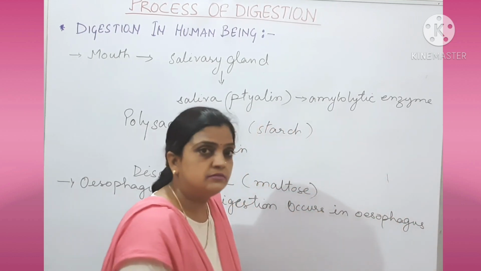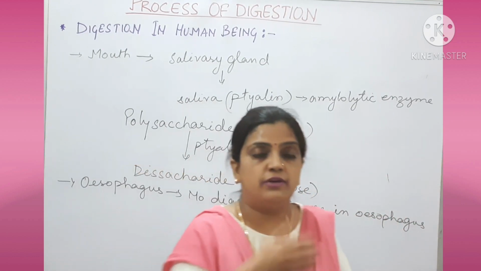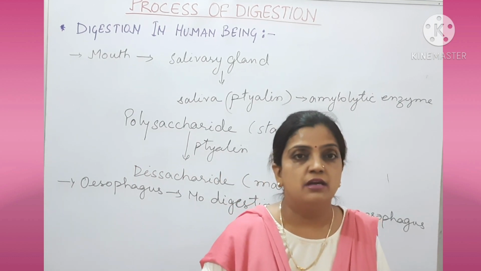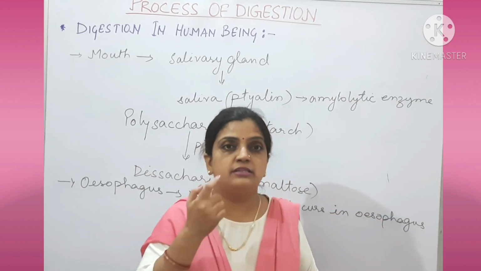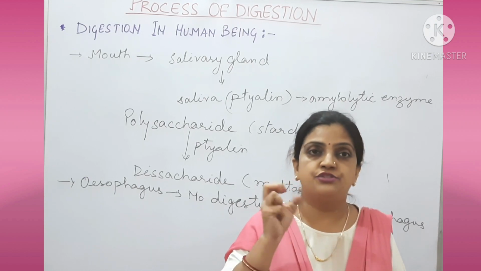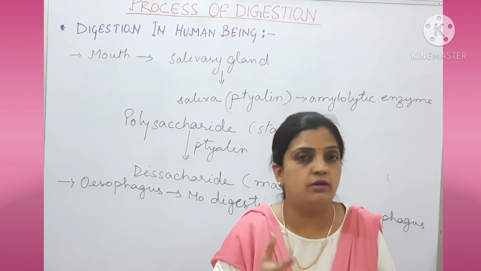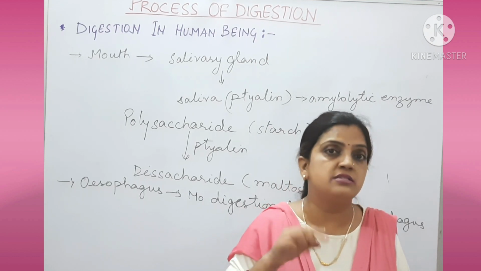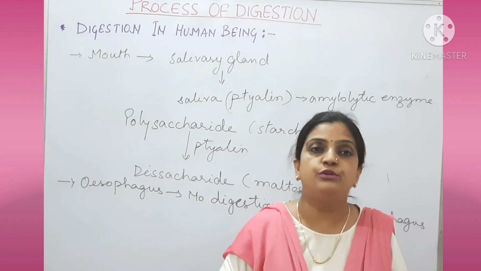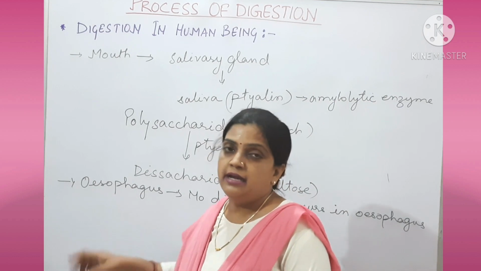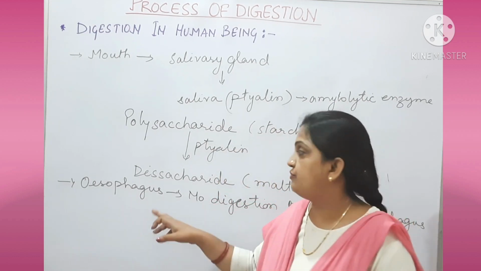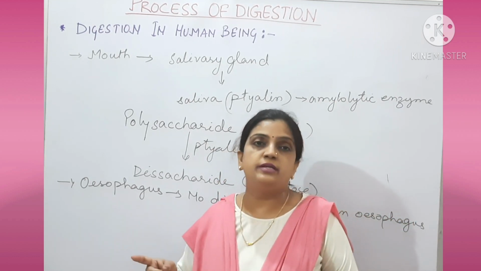So what will happen? Inside the mouth, as you have studied, bolus formation takes place. Food is churned with the help of the cheeks, teeth and tongue, and it is chewed very nicely and the food converts into a round ball-like structure called bolus. And that bolus is now swallowed into the food pipe, that is the oesophagus. And you have studied that within the oesophagus, peristalsis movement takes place.